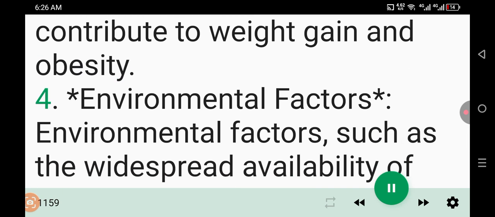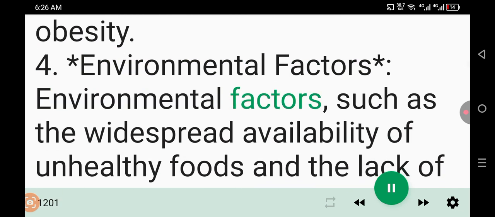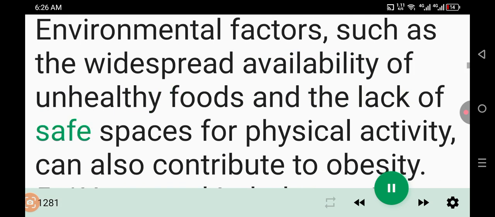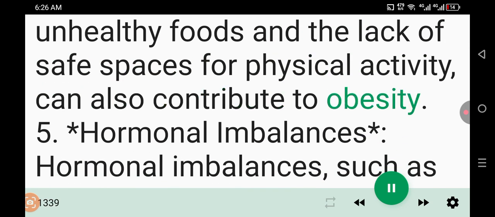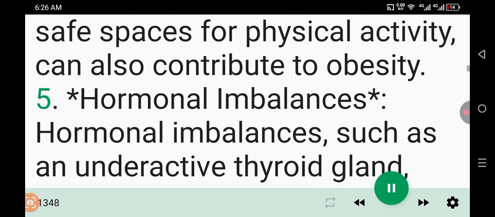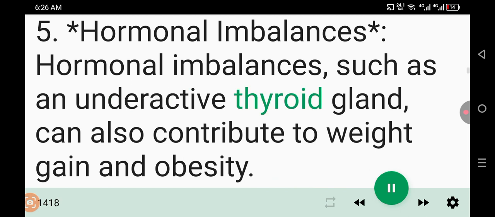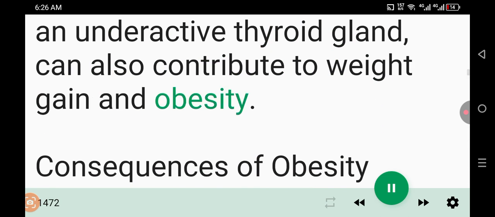4. Environmental factors. Environmental factors, such as the widespread availability of unhealthy foods and the lack of safe spaces for physical activity, can also contribute to obesity. 5. Hormonal imbalances. Hormonal imbalances, such as an underactive thyroid gland, can also contribute to weight gain and obesity.